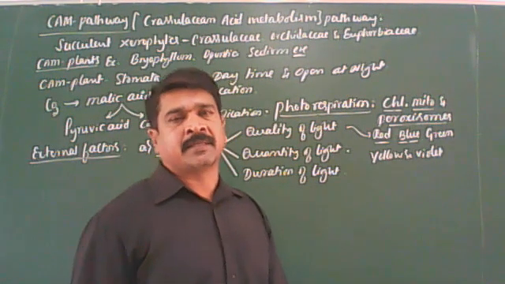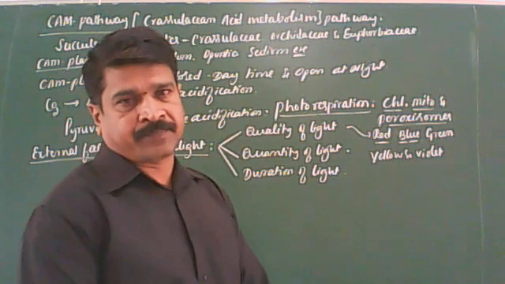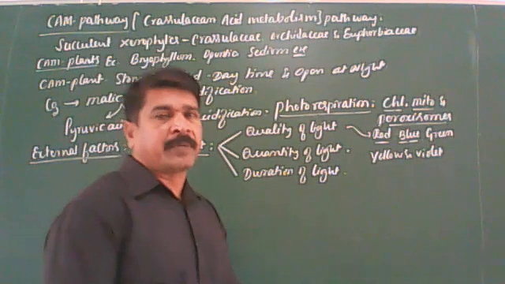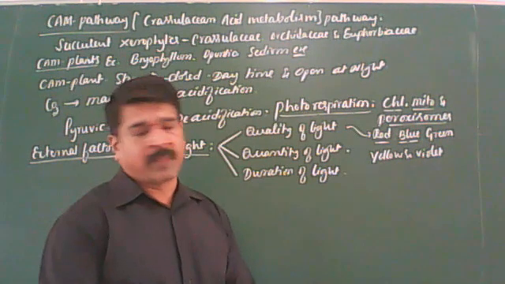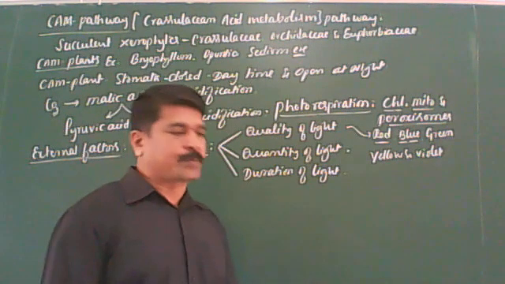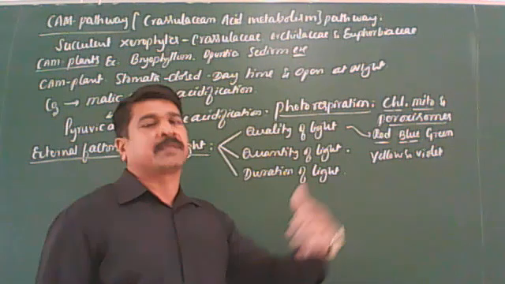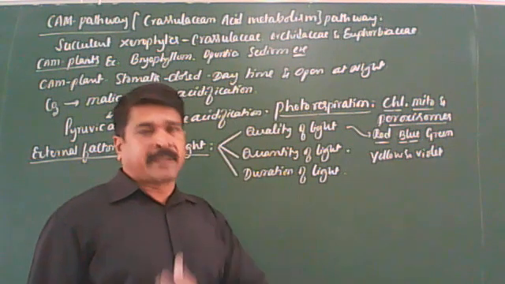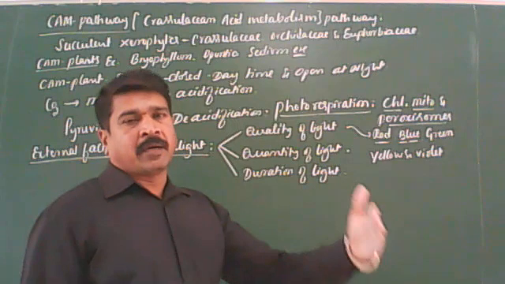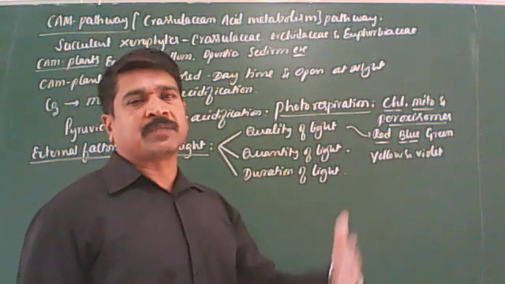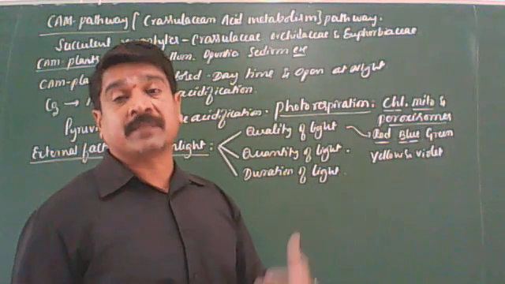They call it the red drop mechanism. Red drop mechanism, also called the Robert Emerson enhancement effect. In the competitive exam, you can expect a question like this. Robert Emerson enhancement effect is associated with which of the options: transpiration, gradation, absorption, photosynthesis. So, among the four options, we have to select photosynthesis.